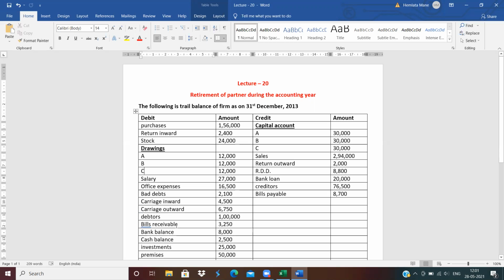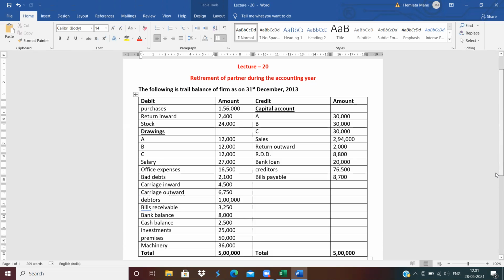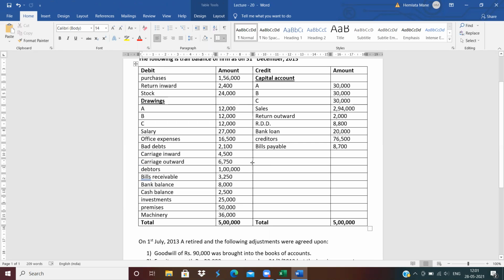Debtors, asset side. Bills receivable, asset side. Bank balance, asset side. Cash balance, asset side. Investment, asset side. Premises, asset side. And machinery is also asset side. Okay, that is how to classify the items. Now, capital account, by balance brought down of capital.